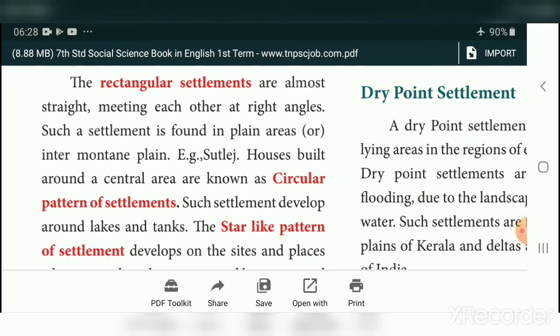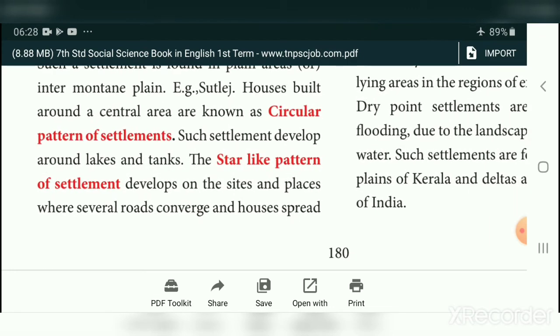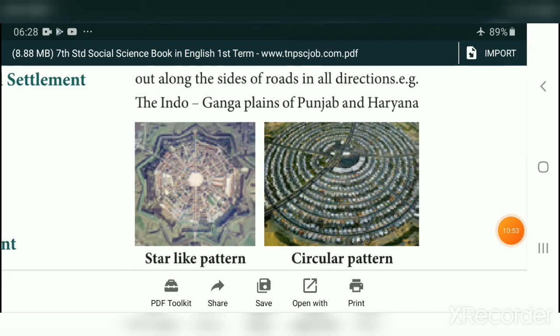Houses built around a central area are known as circular pattern of a settlement. Such settlements develop around a lake or tank. The star-like pattern of settlement develops on sites where several roads converge and houses spread out along the sides of the roads in all directions. Example, the Indo-Ganga plains of Punjab and Haryana.